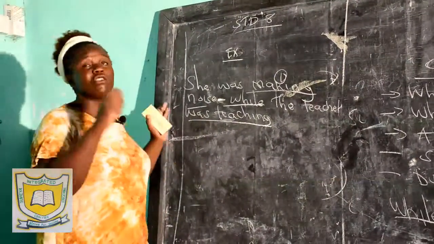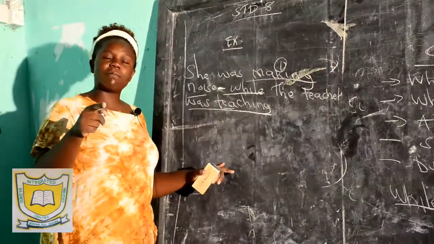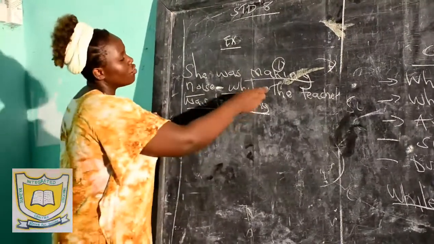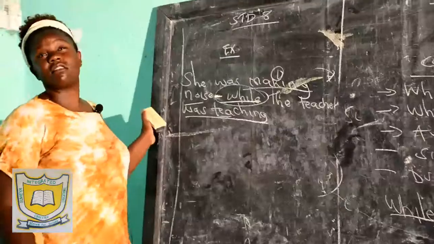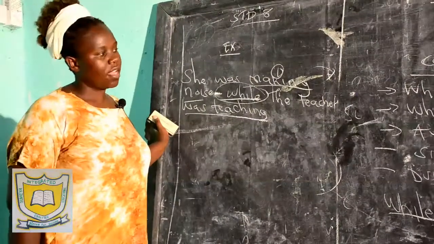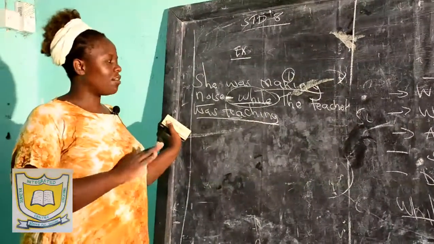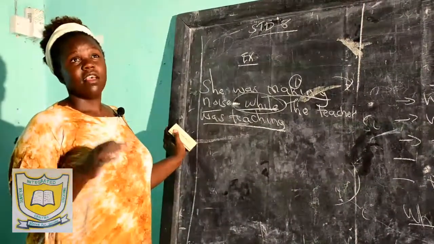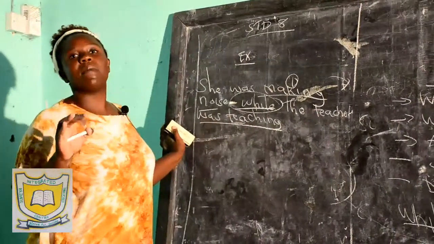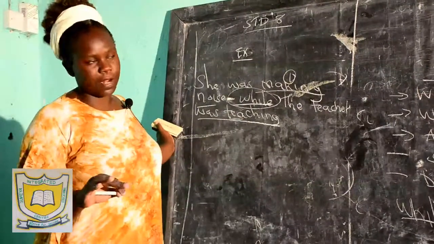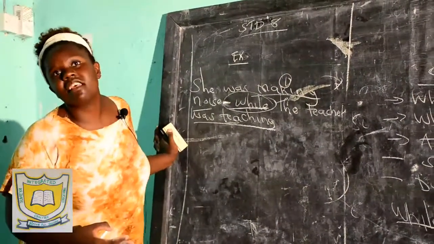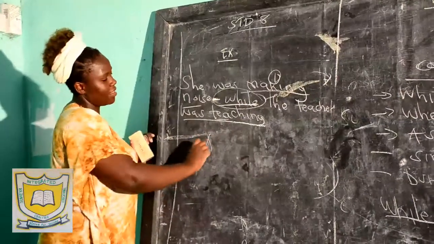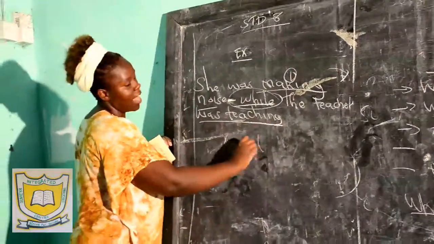So if you want to link two actions taking place at the same time in one sentence, then you are going to use while as your conjunction of time. When as a conjunction of time shows the exact time an action took place. Using when in a sentence is not difficult. But let's see how to use as as a conjunction of time.